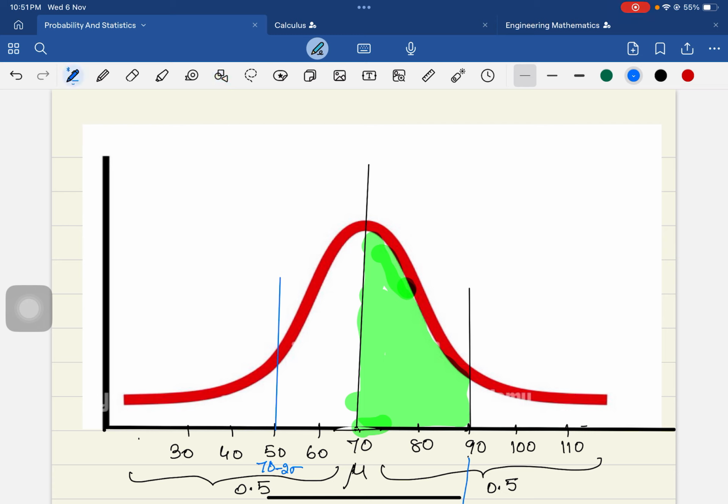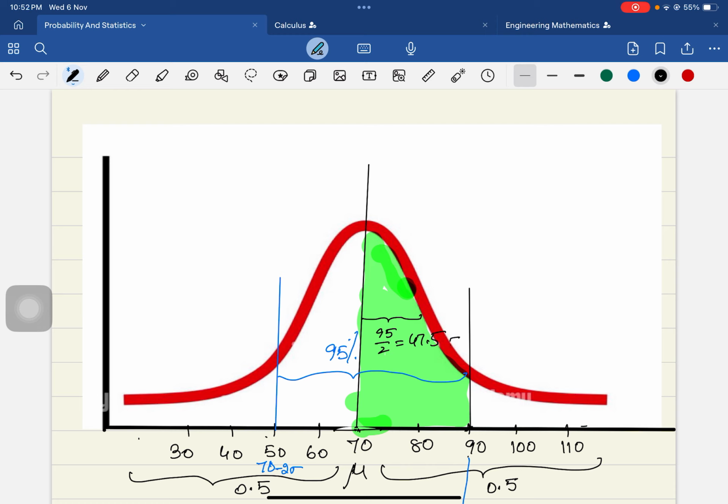So this total is 95%, but we don't want the total, correct? We want only half of this, because it is 20 here and 20 here. So what is this area? 95% by 2, which is equal to 47.5% of the area.